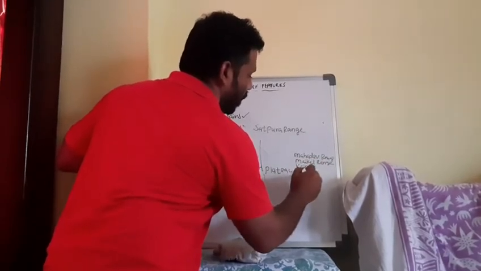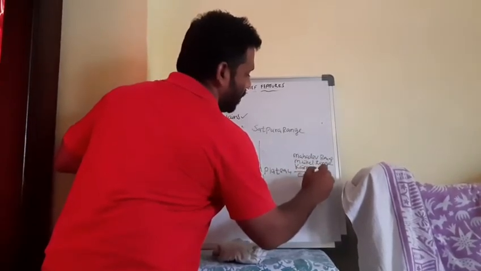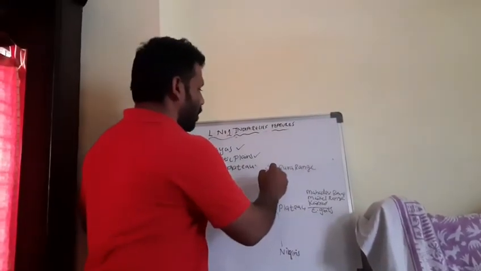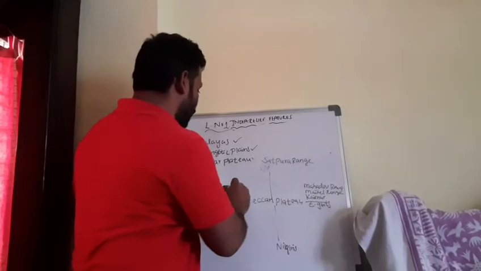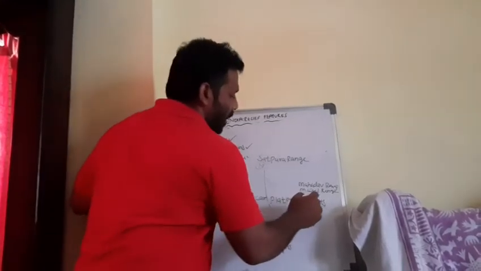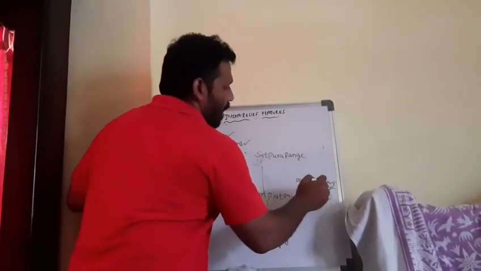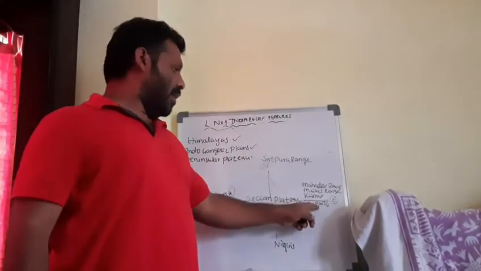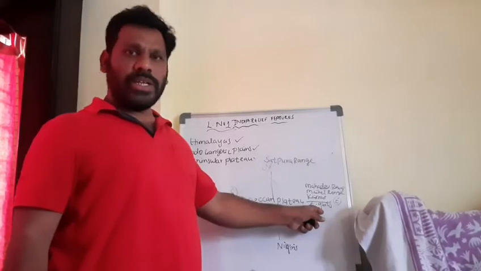And the Eastern Ghats also form a boundary here. In the northern part what? Satpura range, western part Western Ghats, in the eastern part Mahadev range, Maikal range, Kaimur range, and the Eastern Ghats as well form the eastern boundary.